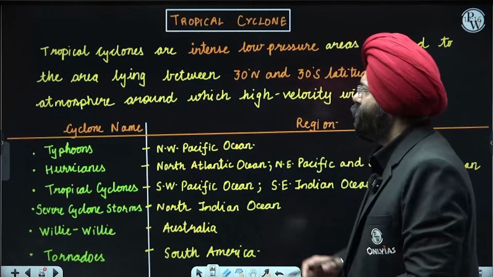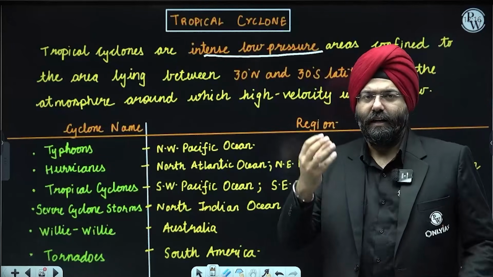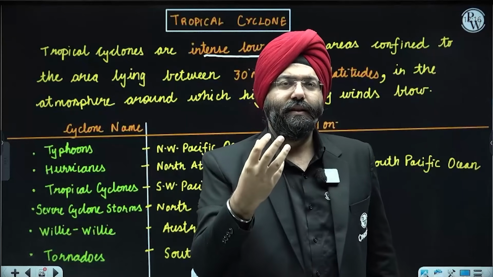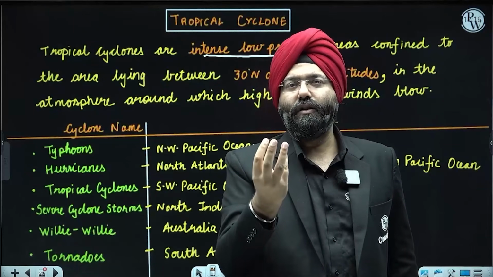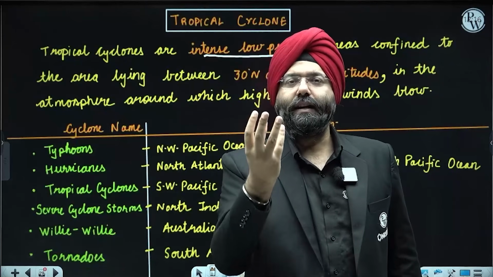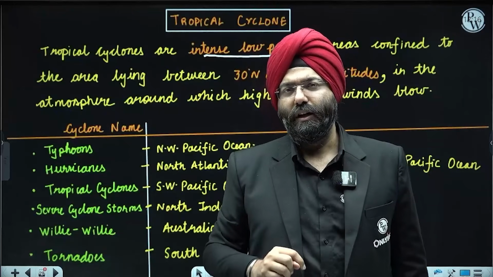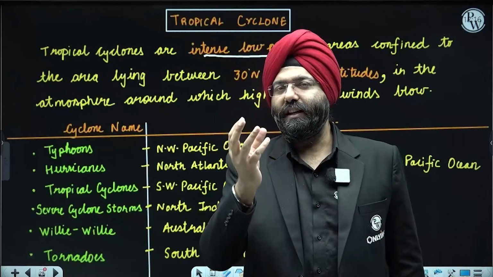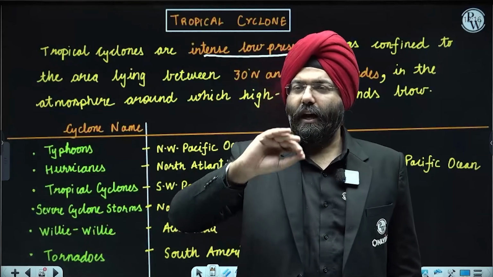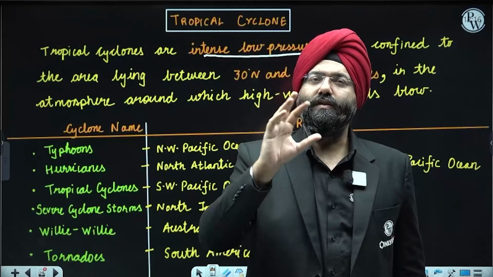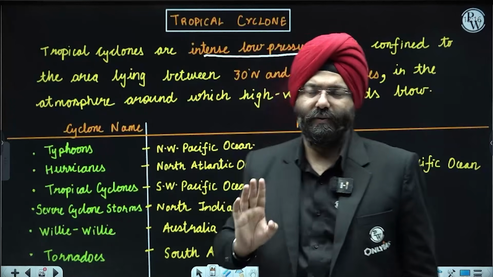See here. Tropical cyclones are intense low pressure systems. The moment I talk about a cyclone, please remember, the concept of a cyclone means the center region is a low pressure area. Anticyclones are marked by what? Central high pressure conditions, right? I had told you in the climatology chapter also that low pressure is associated with heat, let us say, high temperature. When we talk about cyclones and anticyclones, we will be covering that in the climatology chapter. Over here, let us deal with the disaster management aspect.